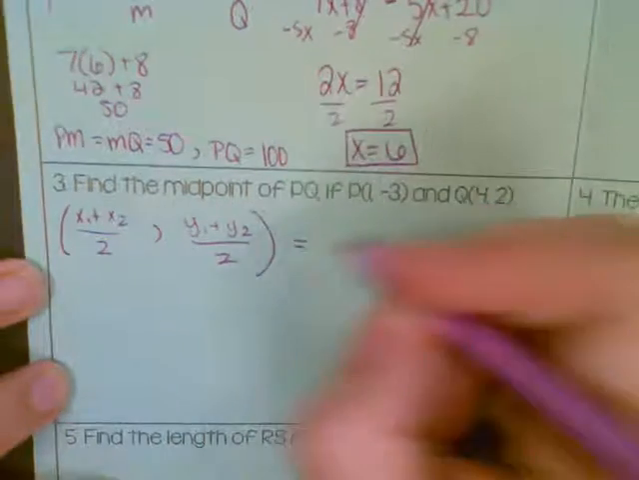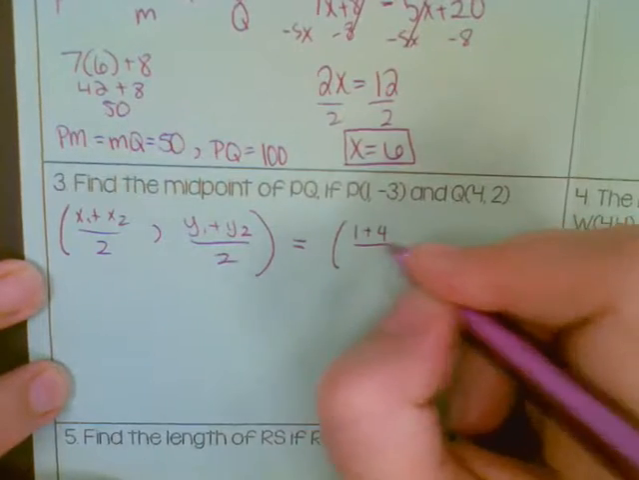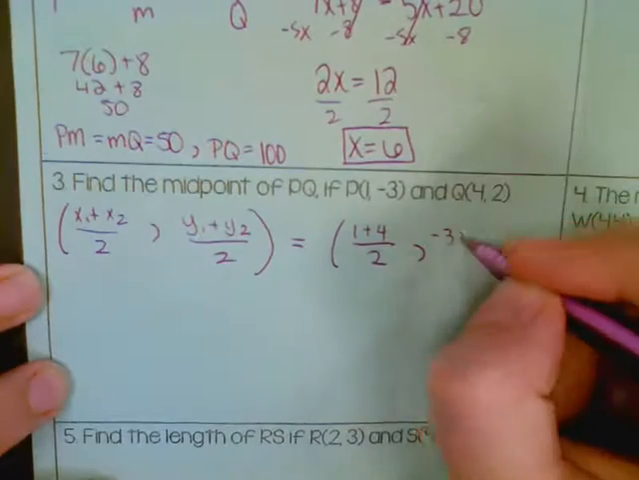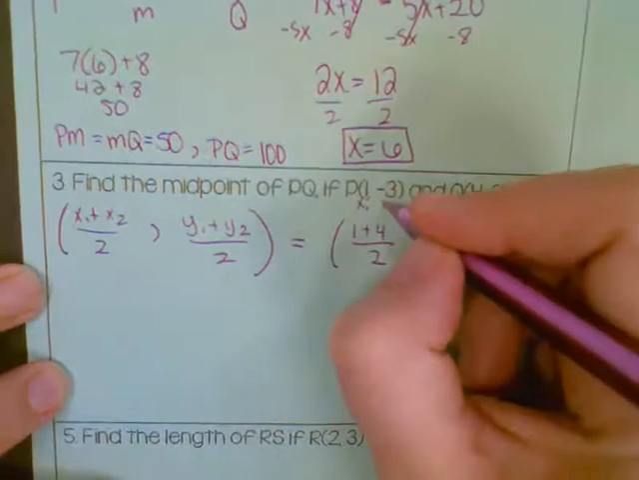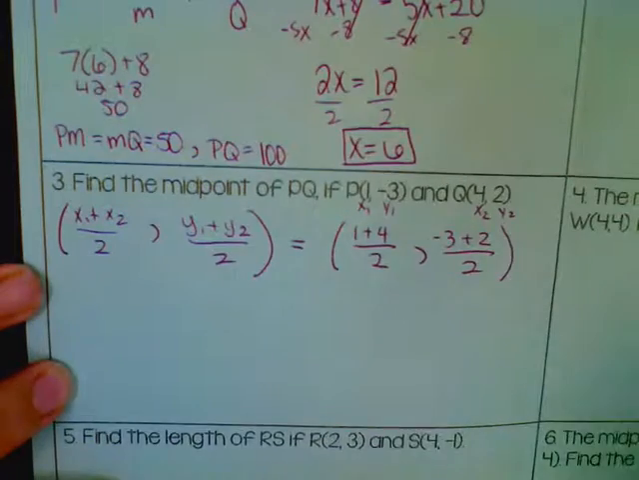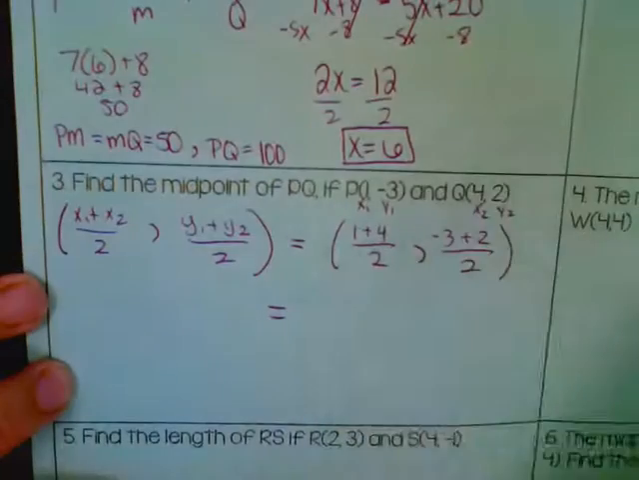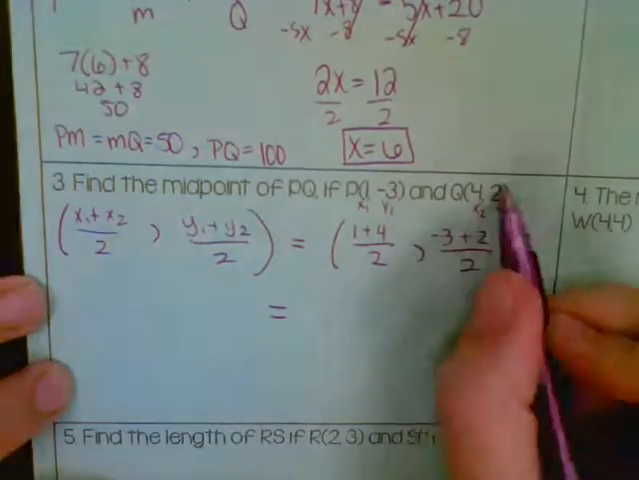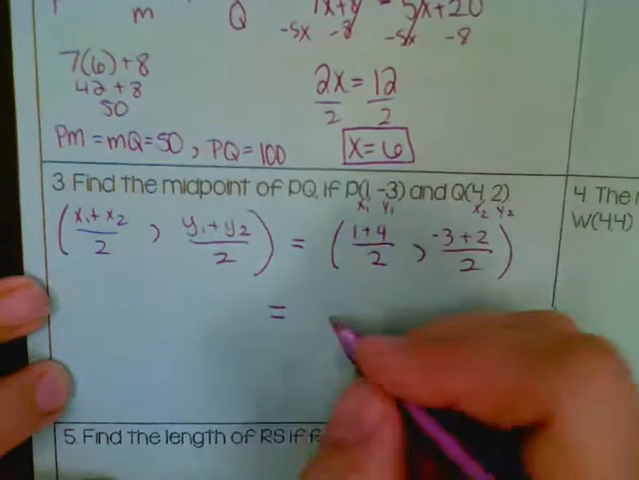Okay, so my x coordinates are 1 and 4, so 1 plus 4. My y coordinates are -3 and 2. And if it helps you to write x1, y1, x2, y2, then you should do that. Whatever helps you figure it out. I know sometimes it's hard to remember what goes where, but this is our first point, so I labeled it with 1s, and this is our second point, so I labeled it with 2s. Really, we could have done the reverse and still got the same answer.